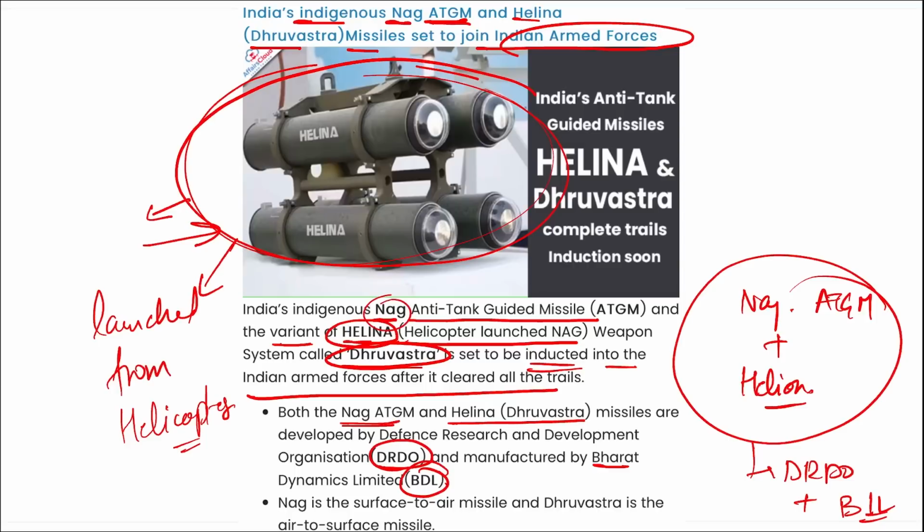If we talk about NAG, it is the surface to air missile, whereas Dhruvastra, that is Helena, is the air to surface missile, because it will be equipped in helicopters and it will be targeting the targets on the ground, right?